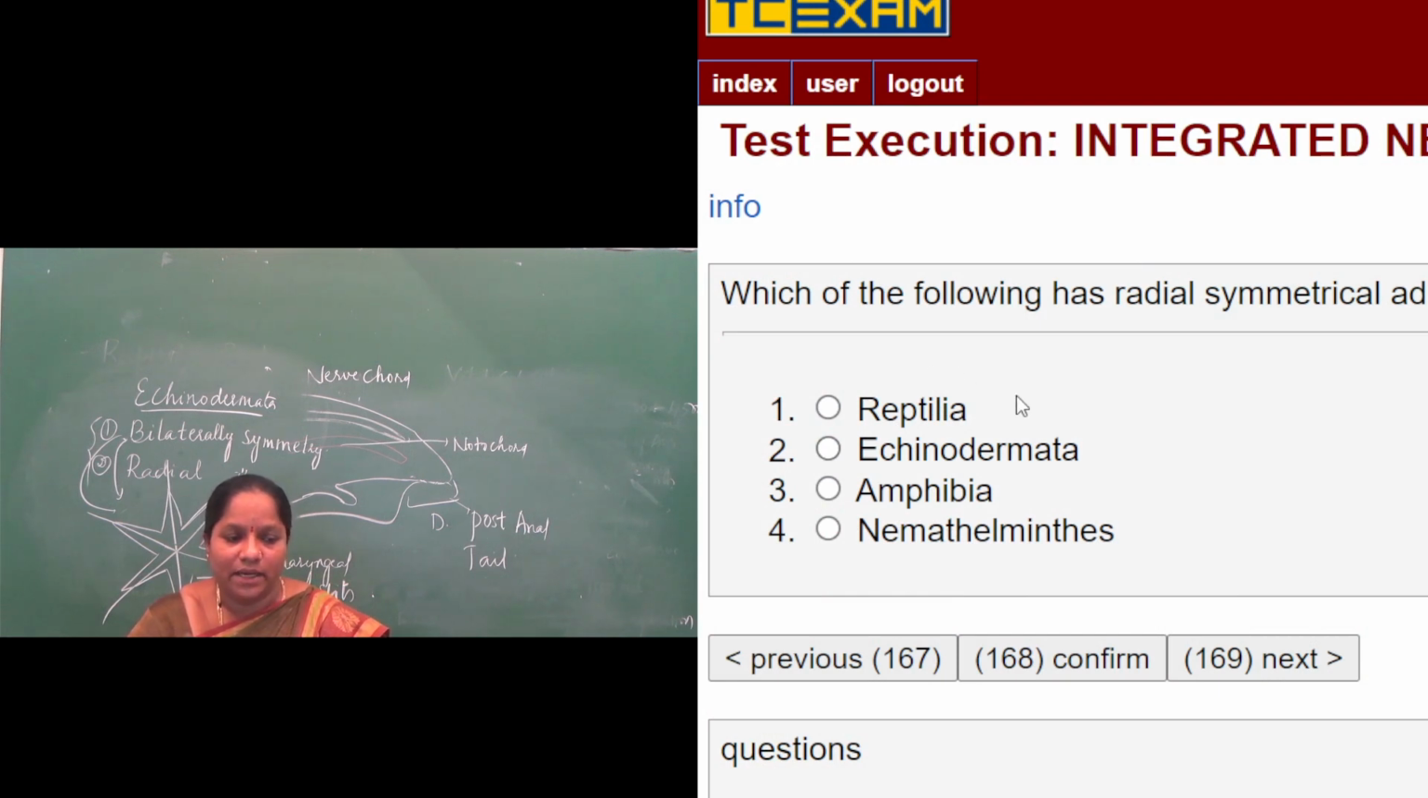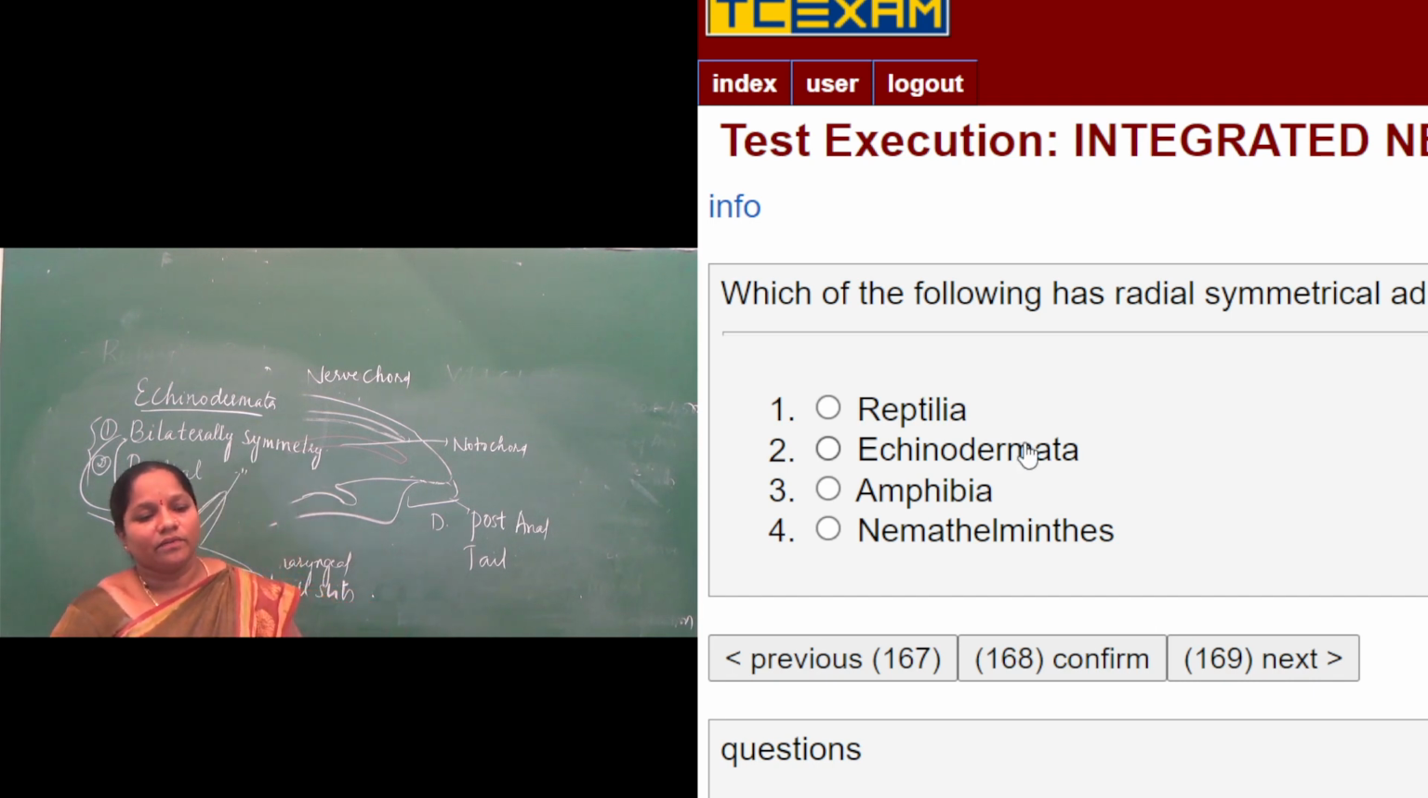But the other options: Reptilia. From the fishes till the mammals, all are bilateral symmetry only. So Reptilia will have bilateral symmetry. Amphibia will also have bilateral symmetry. The fourth one, Nemathelminthes, also called Aschelminthes, is also having bilateral symmetry. So Echinodermata is the only phylum where the adult exhibits radial symmetry and the larva exhibits bilateral symmetry. What is symmetry? When you cut the body of the animal into two equal halves, we have equal organs on either side. That is called symmetry.